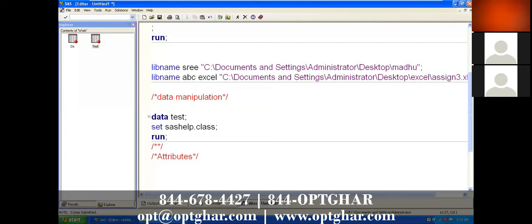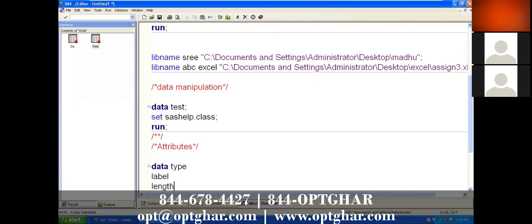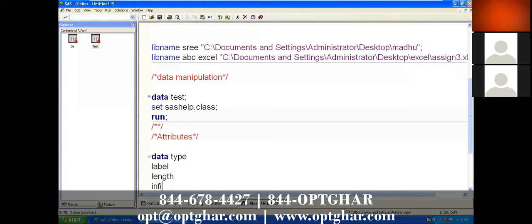So these are the attributes. I'll give you details about these attributes. First one is data type, second one is label, third one is length, and then format.